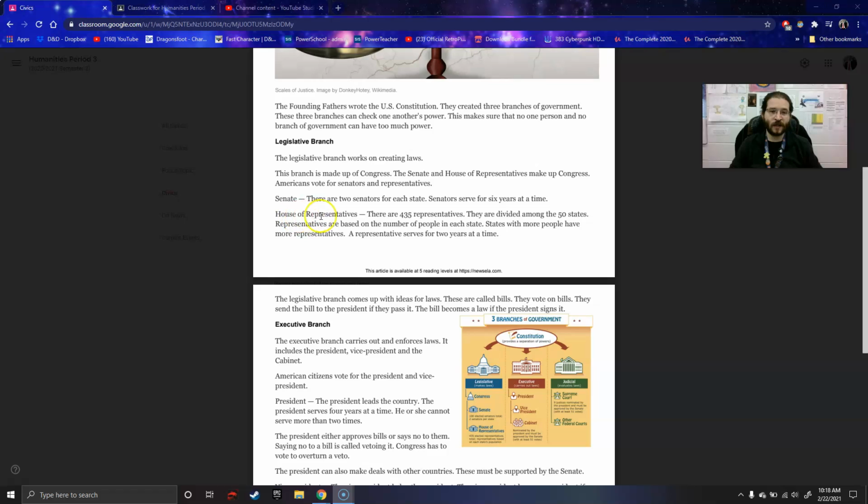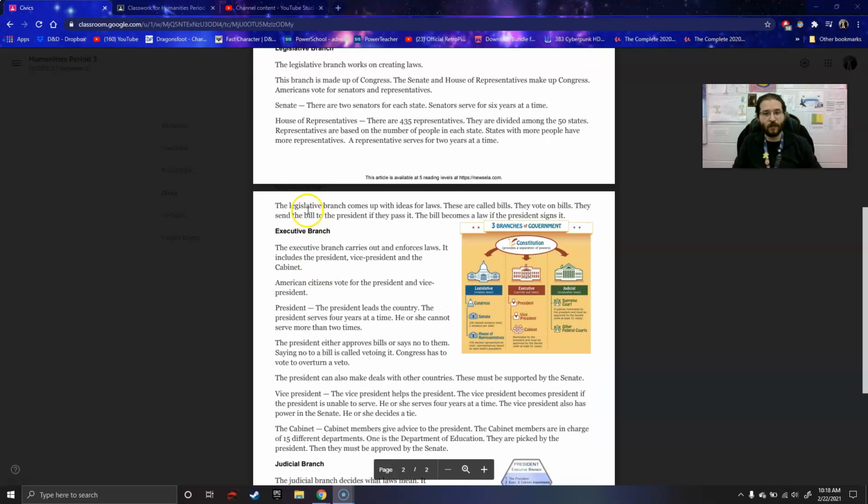The House of Representatives. There are 435 representatives. They are divided among the 50 states. Representatives are based on the number of people in each state. States with more people have more representatives. A representative serves for 2 years at a time.